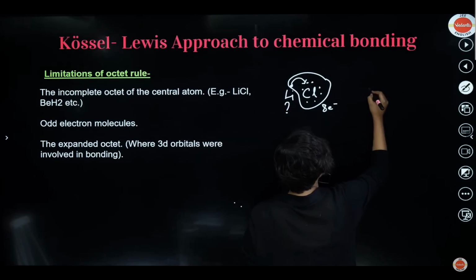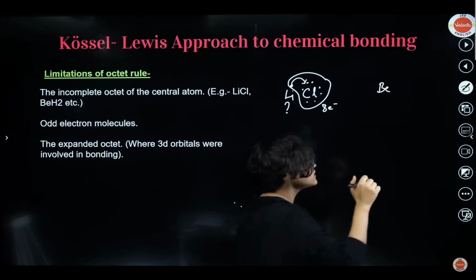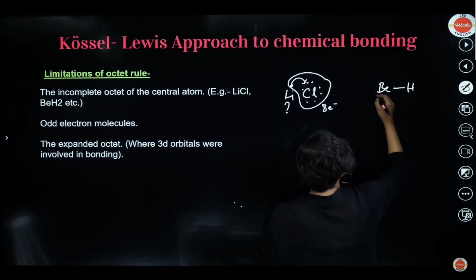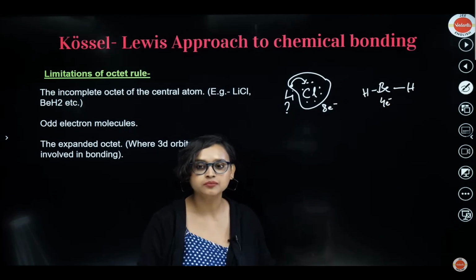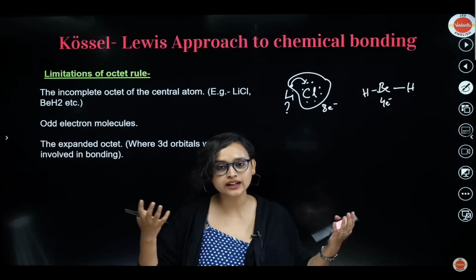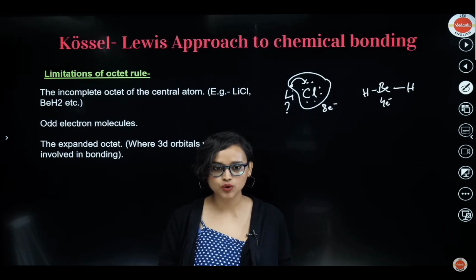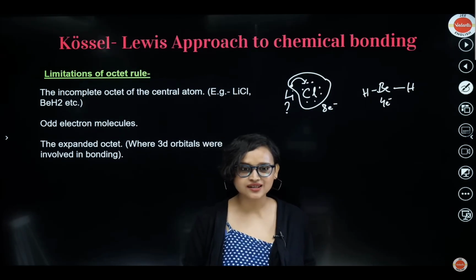Now take a look at BeH2, right? See, beryllium has how many? 2 electrons, right? So 1 here, hydrogen, 1 here, hydrogen, 1, 2, 3, 4. Only 4 electrons are there in the valence shell. Incomplete octet happened. So what now? Yes, so that was a limitation.